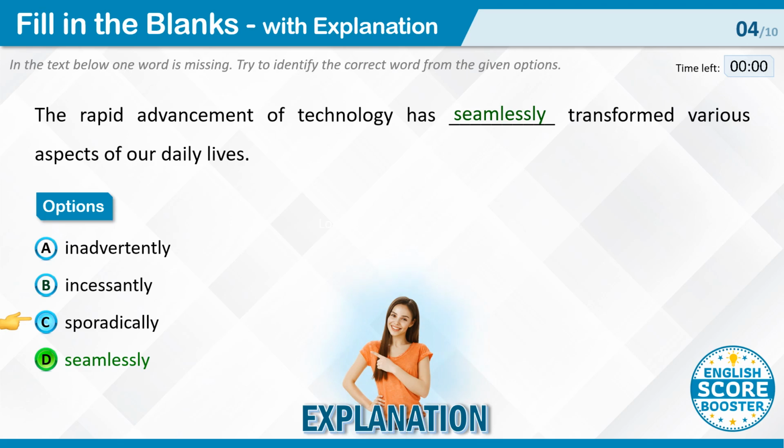Sporadically. This word means occurring at irregular intervals. It doesn't fit the sentence because the sentence implies a continuous and consistent transformation due to rapid technological advancement. Seamlessly. This is the correct answer. It means that the advancement of technology has happened in a smooth and continuous way, without any noticeable interruptions.